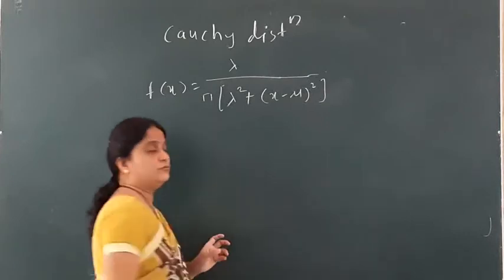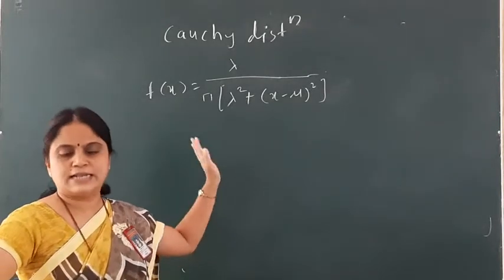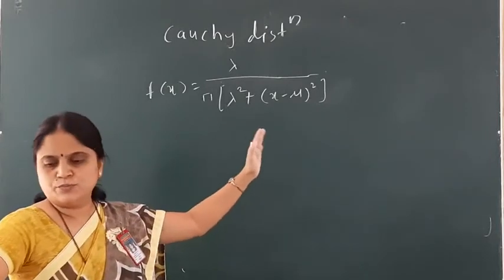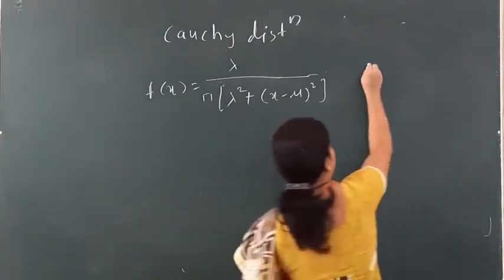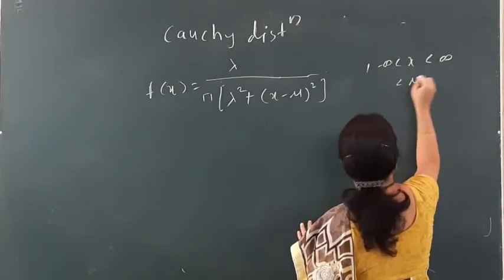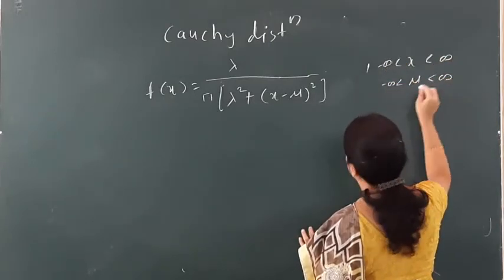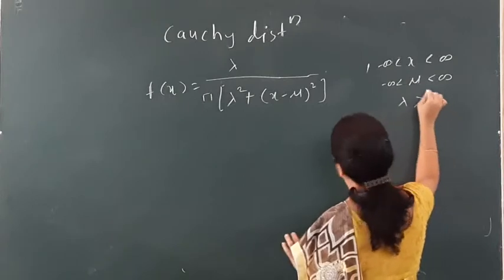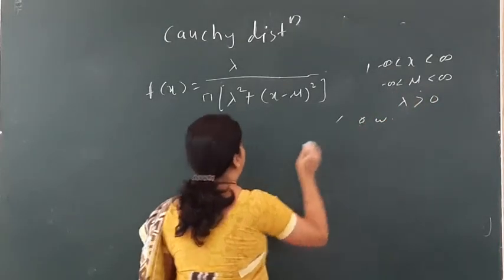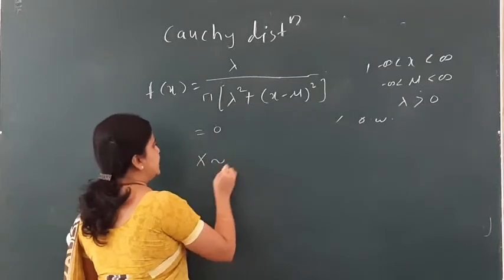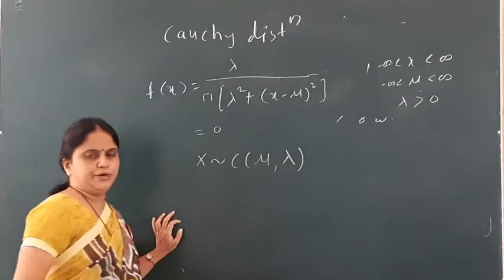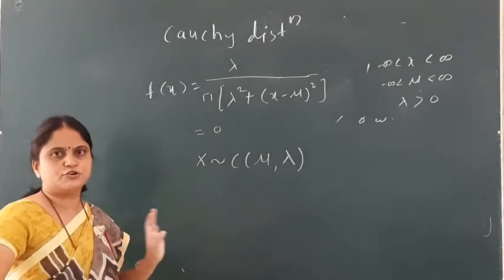So what is f(x)? It is lambda upon pi times lambda square plus (x minus mu) square, for the range of x from minus infinity to infinity, mu from minus infinity to infinity, and lambda strictly greater than 0, and it is 0 otherwise. I can write this distribution as x follows Cauchy with two parameters mu and lambda. So that is the definition of the Cauchy distribution.